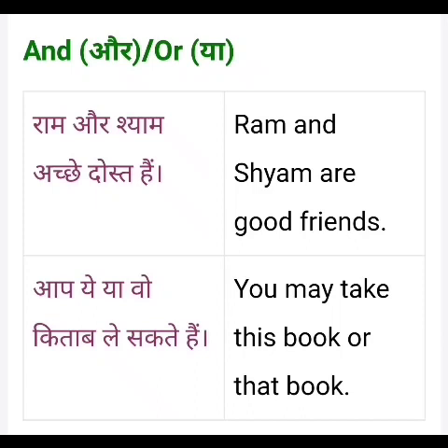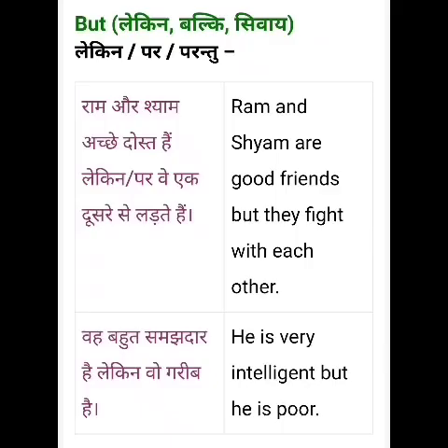या we are using. Okay, like आप ये या वो किताब ले सकते हैं. You may take this book or that book. We are using "or", right, children, in English. In place of that, in Hindi, we are using "ya". So in place of "and" in English, we are using "aur", and in place of "or" in English, we are using "ya". This is the first example for you, children.